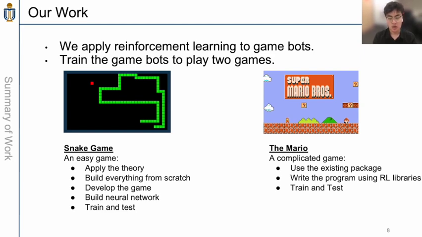And for the more complicated one, Mario, the game itself is very complicated, so it's hard for us to create the game environment on our own. So we use an existing platform to create the environments for the game, and we use another reinforcement learning platform to try different reinforcement learning algorithms on these environments. Since this game is more complicated, we will try more algorithms to train the game bots. After that, we will test whether the game bots can perform well. So that's the summary of our project.